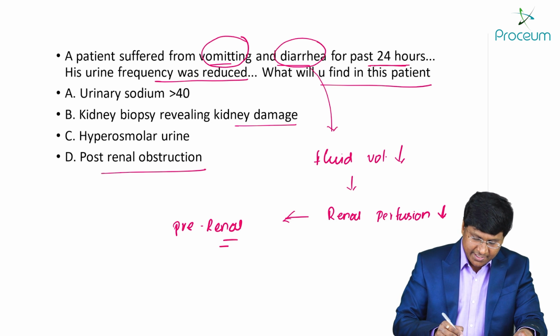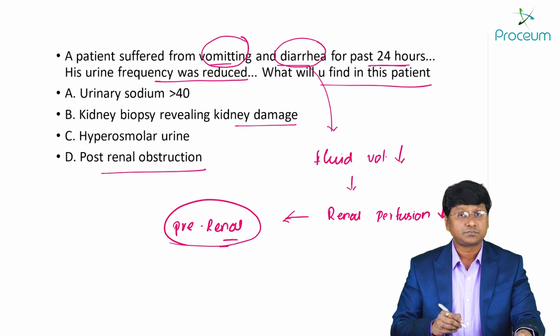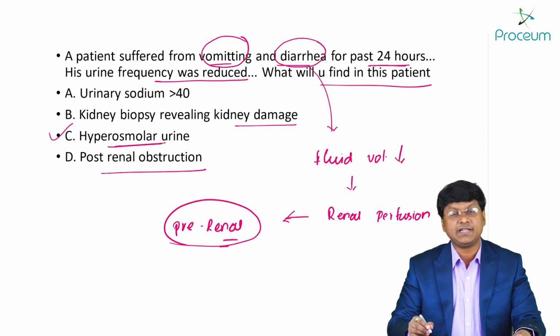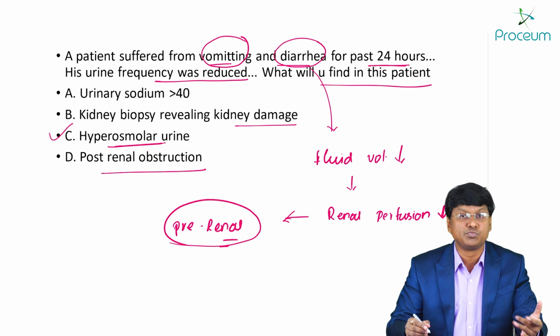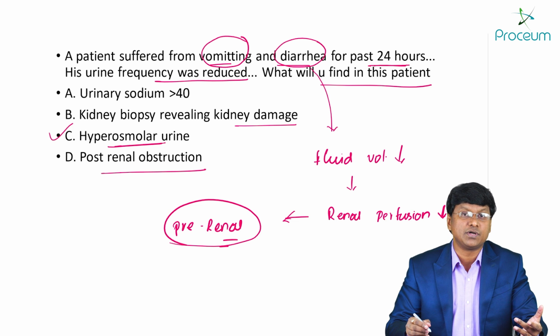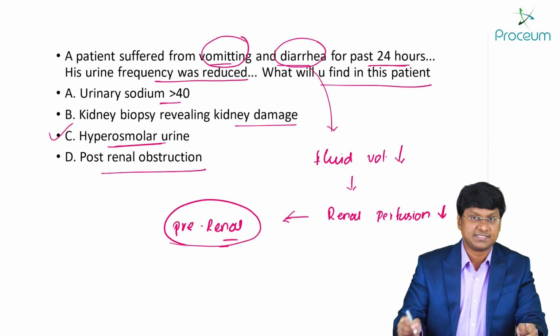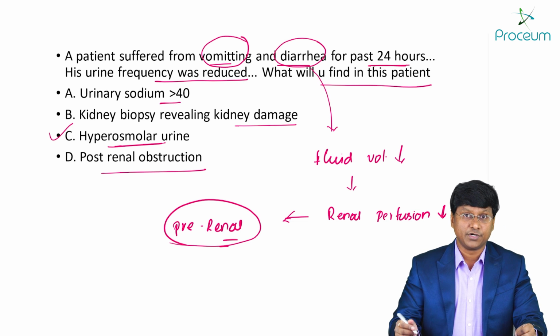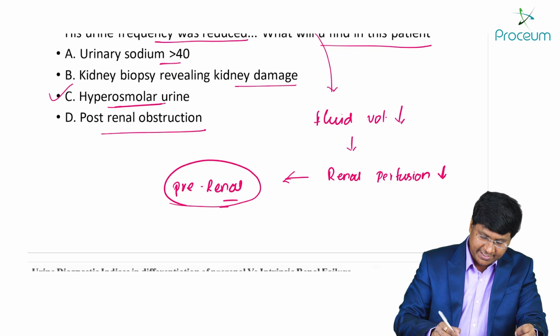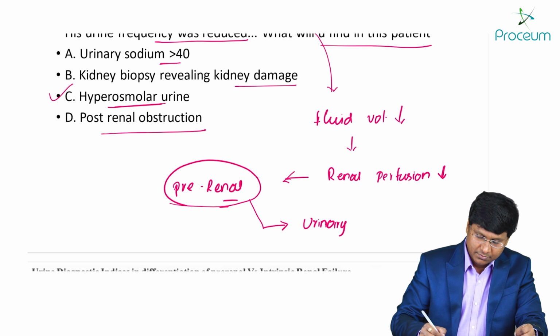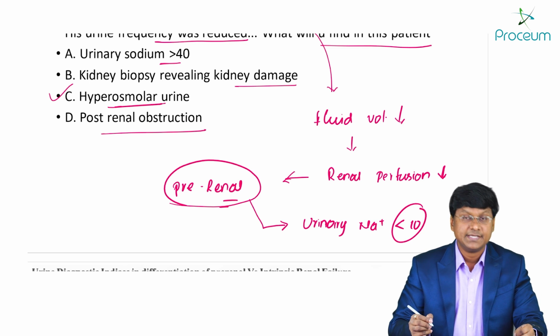Now, in pre-renal type of acute renal failure, what will happen to the urine concentration? They will have what is called hyperosmolar urine. The urinary concentration is increased. And you take the first option, urine sodium more than 40. In case of pre-renal type of acute renal failure, urinary sodium will be less than 10.